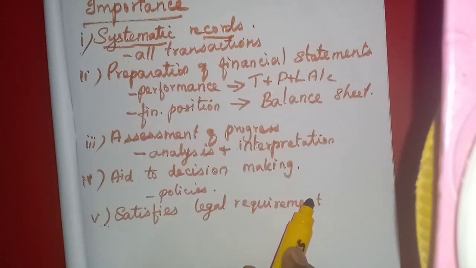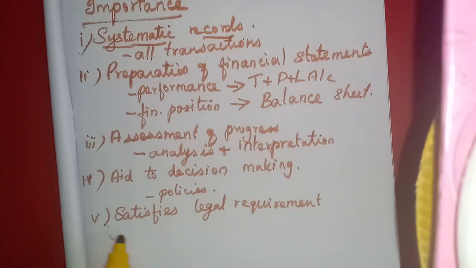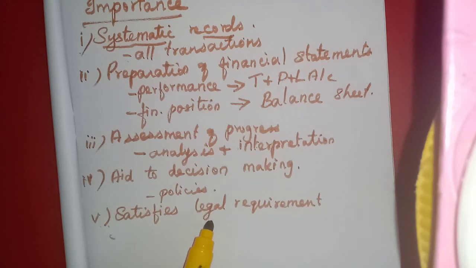If the employee gets more salary, 1% will be deducted as tax on his income, and that amount will be given to the government. So all these must be satisfied. For this purpose also accounting is very important.